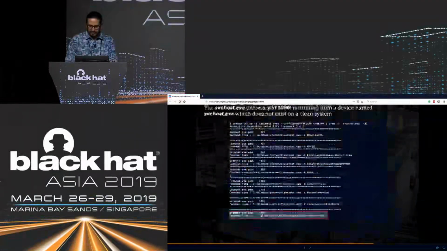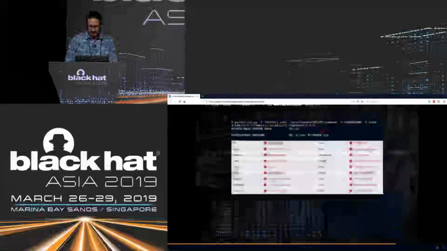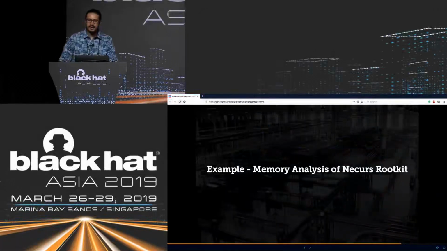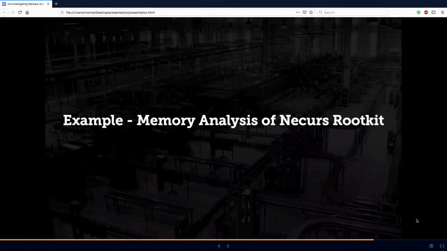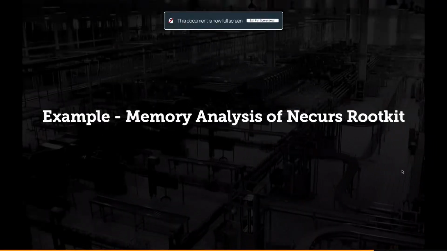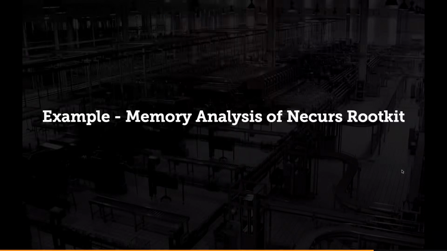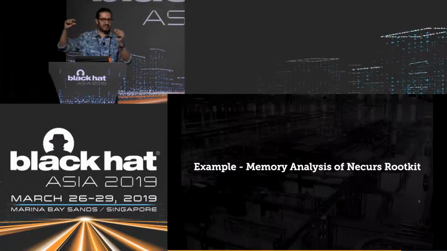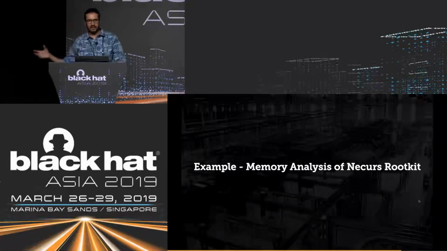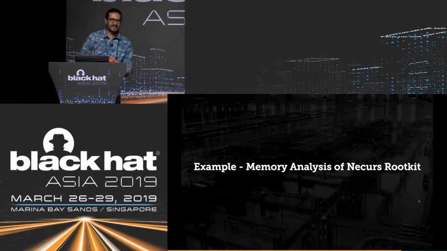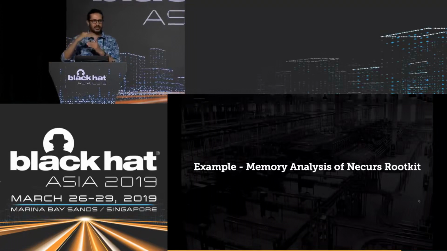Now, let's take another example. I think I still have some time. If you remember, in the ZeroAccess rootkit example, we started with a suspicious process which is running from a non-standard path, some device, right? And we landed on the driver. We found the driver component which is in the kernel space. Now, in this example, I'll show you there is no fixed procedure as to how you are to proceed. You can proceed however you want to.